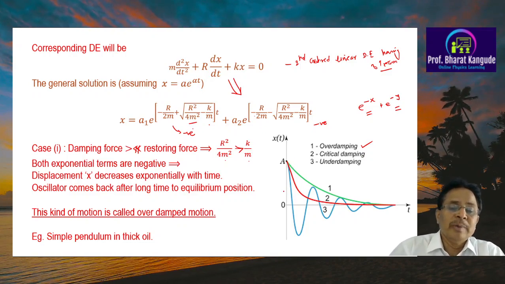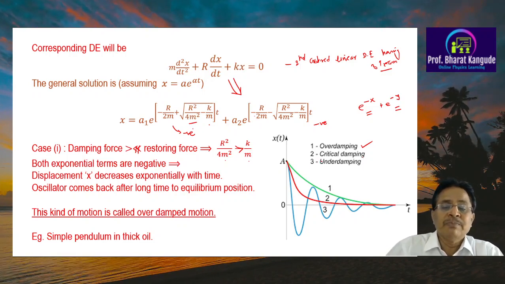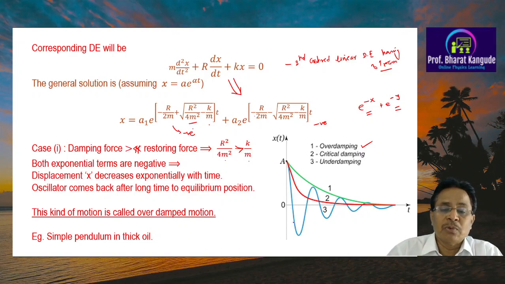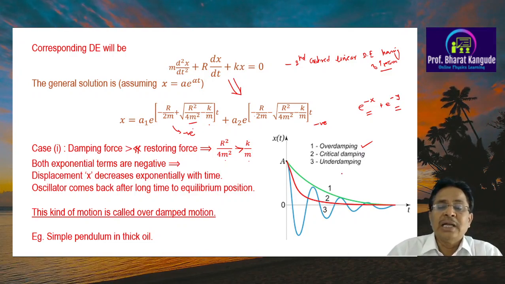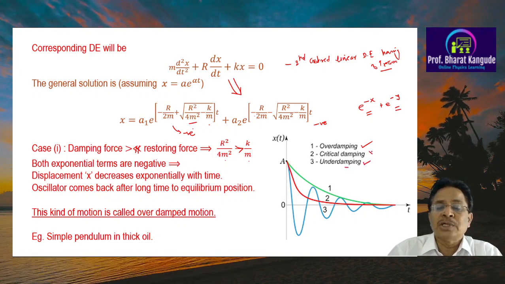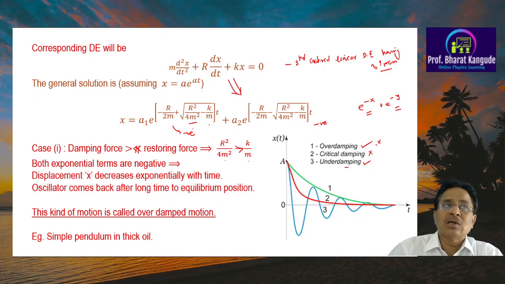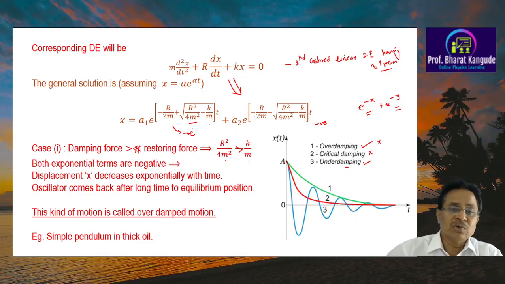Now there are two more remaining. One is shown in red, it is called critical damping, that is our second case, and the third is shown to be this type of oscillatory, but here these oscillations go on dying or decreasing, and that is what is called underdamping motion, and this is the useful case for us. Both of the other cases are not showing you these oscillations which are required in this case. So that is case 1.